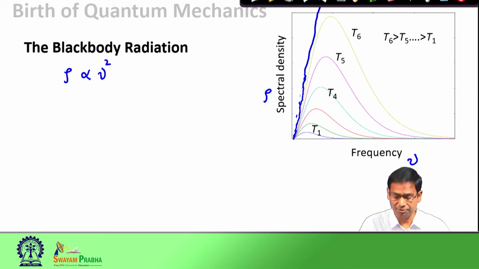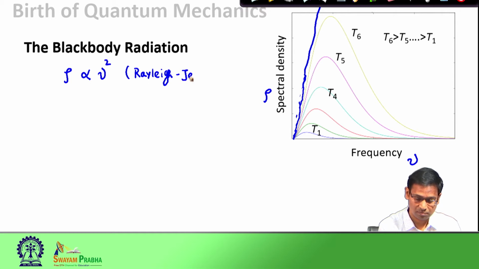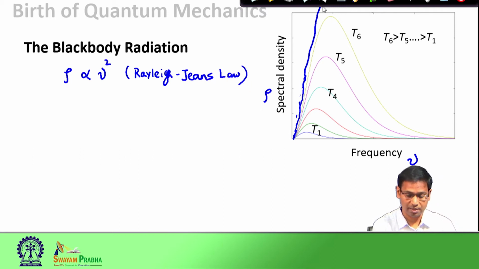Now, what you observe here is that at lower frequency, the agreement between the classical mechanics prediction, which goes by the name Rayleigh-Jeans Law, and the experimental curves is good.